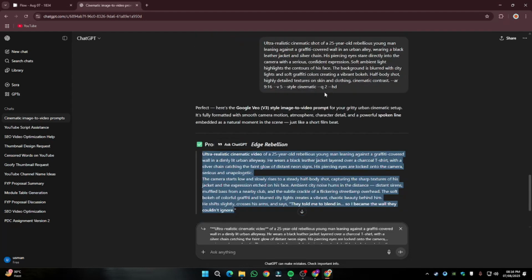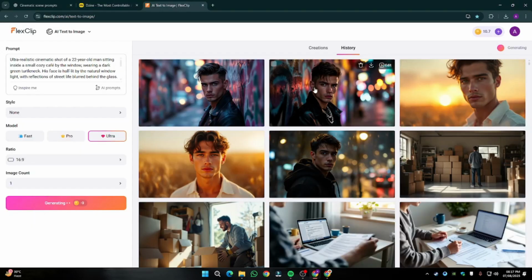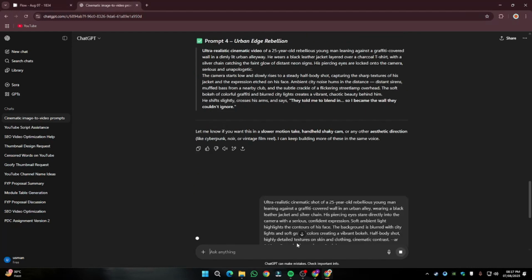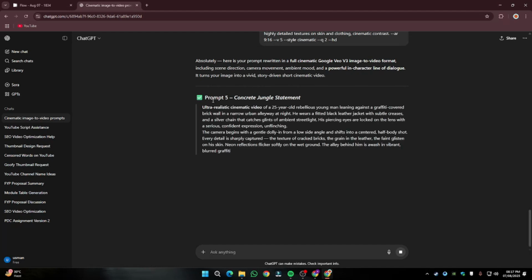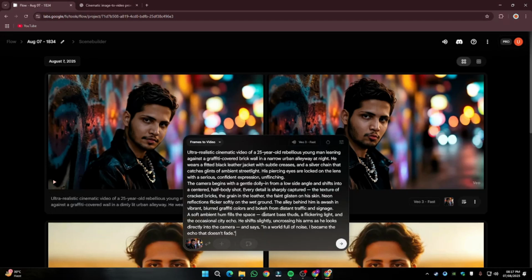And then I'm going to provide my prompt for text to image generation. And I'm going to say, now provide me the complete Google VEO 3 prompt for this particular image. So I'm going to copy the text to image prompt, come to ChatGPT, paste it right over here, and simply click on enter. And then you can see ChatGPT says, here is your prompt written in a full cinematic Google VEO 3 image to video format. Now we have our prompt that we can input in Google VEO 3 along with the image. I'm going to copy this, come to Google VEO 3, and paste it right over here. In that, we have our dialogue: in a world full of noise, I became the echo that doesn't fade.